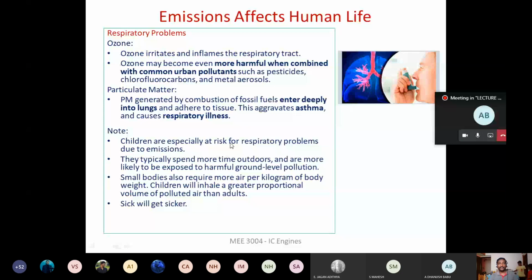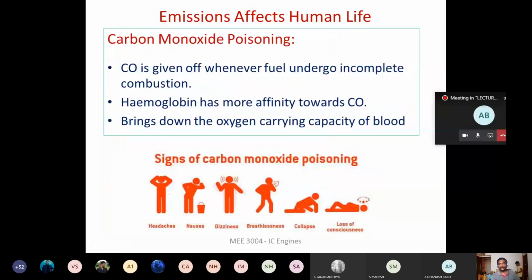Okay. Especially this problem is widely found in children. They are at risk of respiratory problems, right? And people, if they are sick, they will become more sick because of this, right? So because of the emission from the engine, we are going to have a lot of respiratory problems, right?